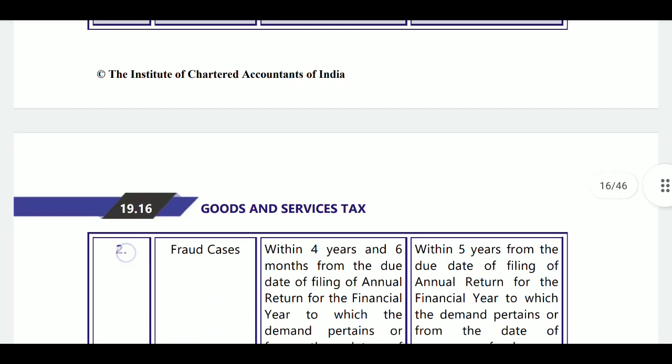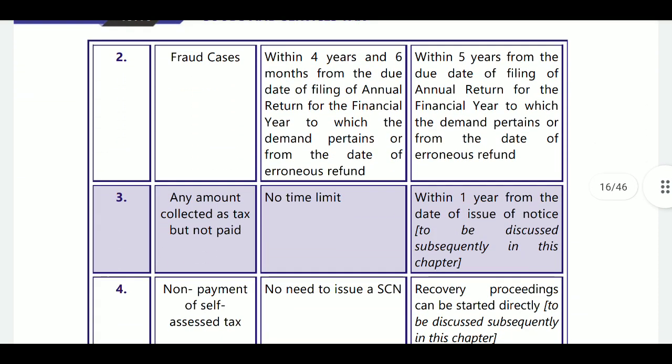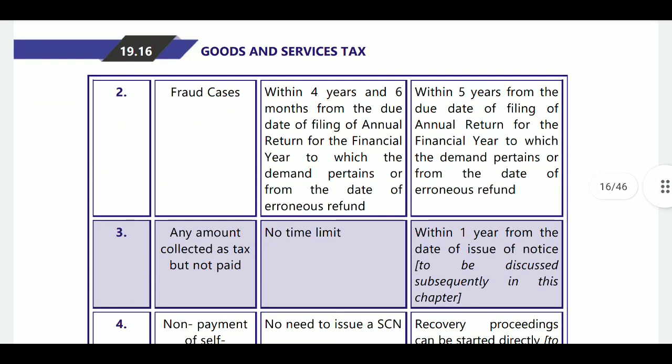That is normal case. If it is a fraud case, within 4 years and 6 months from the due date of filing of annual return for the financial year to which the demand pertains, or from the date of erroneous refund. Order will be completed within 5 years from the due date of filing of annual return for the financial year to which demand pertains, or from the date of erroneous refund.